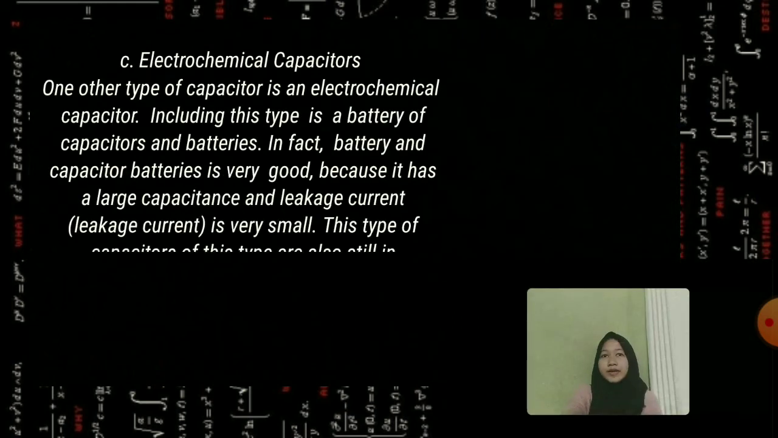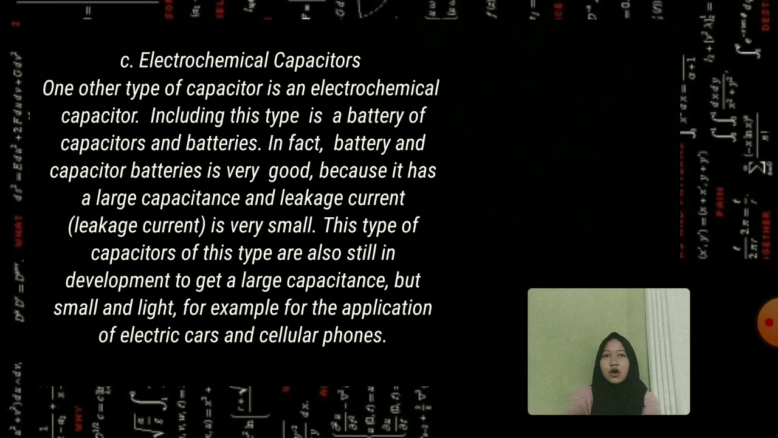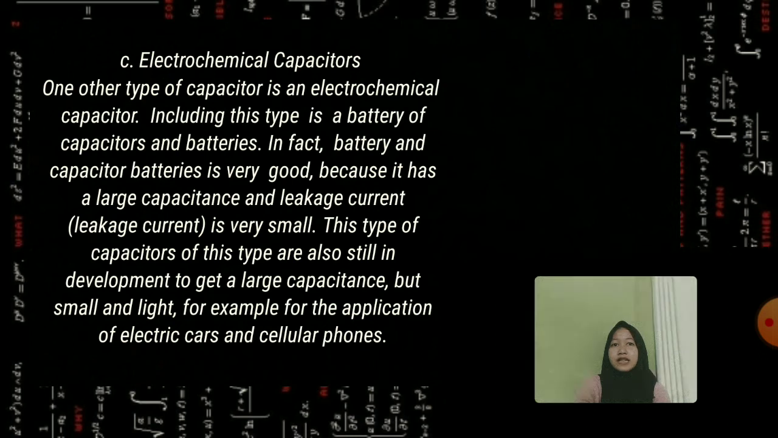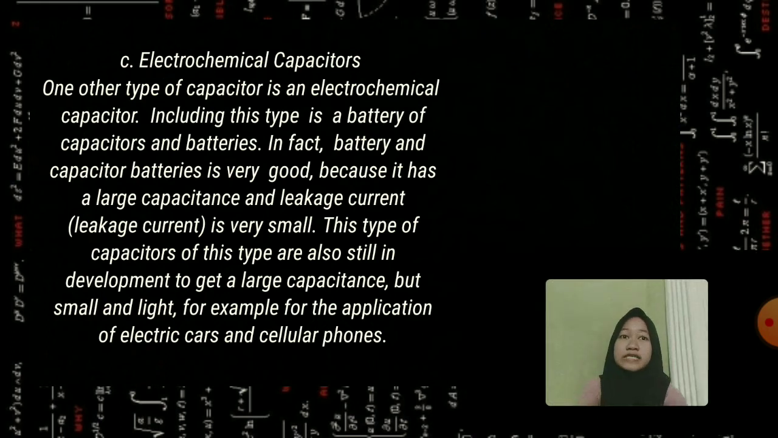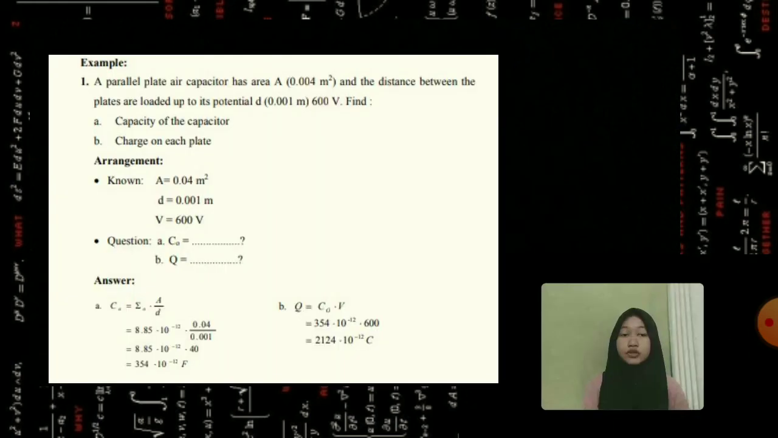C. Electrochemical capacitor. One other type of capacitor is the electrochemical capacitor. Included in this type are supercapacitors and battery capacitors. In fact, the battery capacitor is very good because it has large capacitance and very small leakage. This type of capacitor is also still in development to get a large capacitance, but small and light, for example, for applications such as cards and cellular phones. So this is for example.